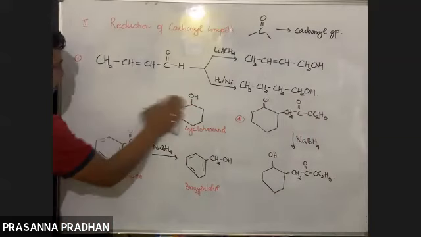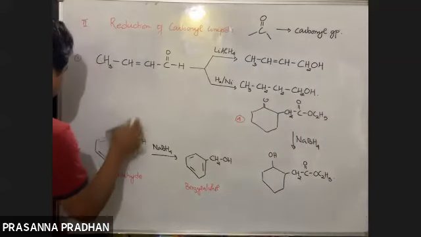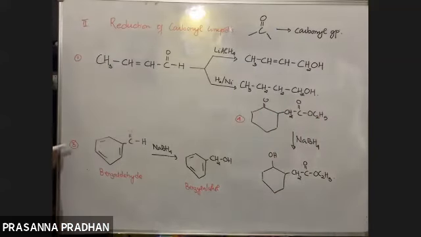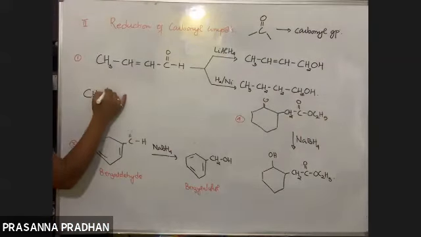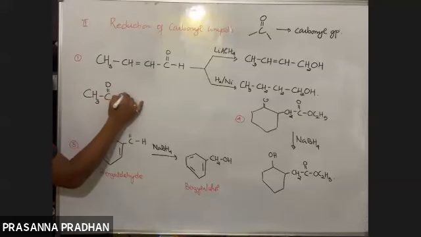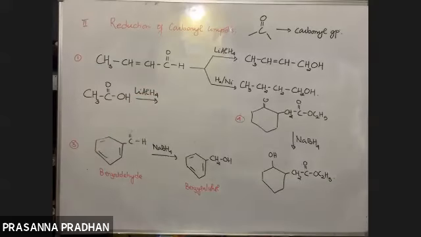So what have we learned right now? Your carboxylic acid upon reduction will give us a 1 degree alcohol. Say I use acetic acid, CH3COOH, and I use lithium aluminium hydride.